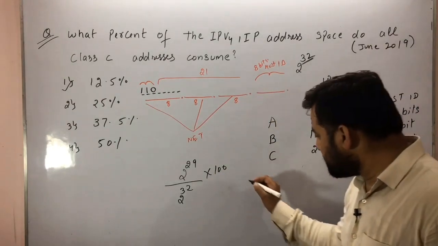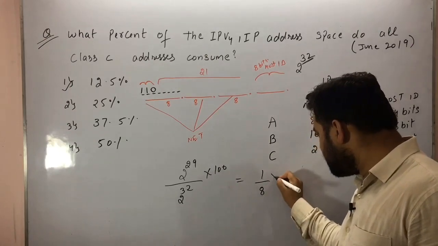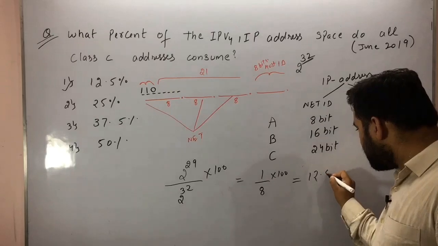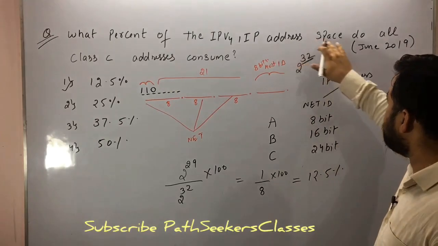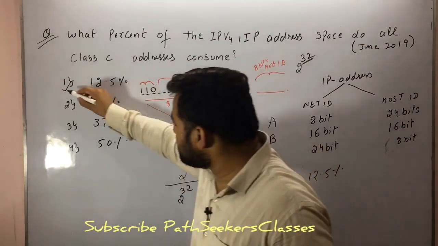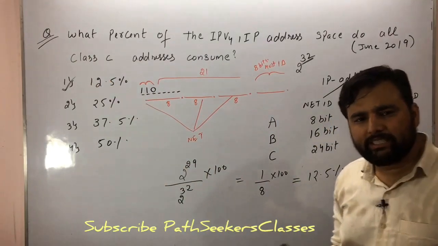So how much is this? If I calculate, that is 1 by 8 multiplied by 100, so that is how much? 12.5%. So how much IP address space do all class C addresses consume? That is 12.5%.